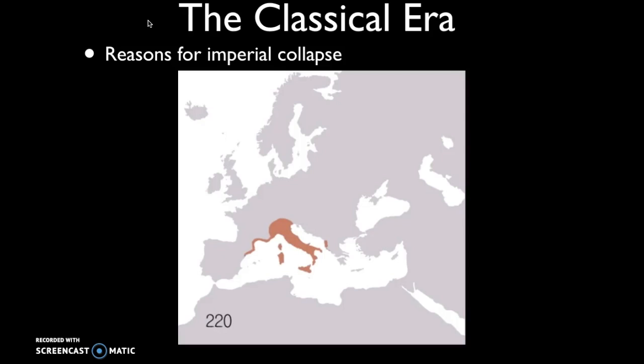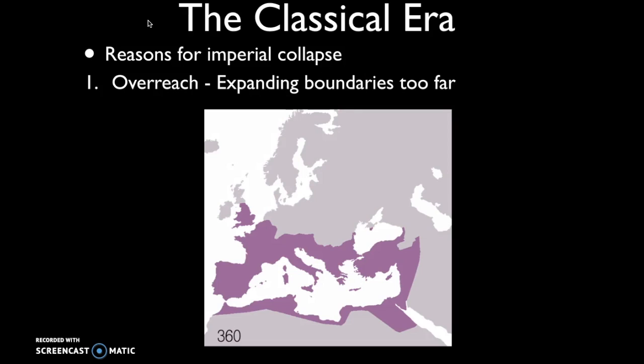One, as you see empires grow over time, eventually they just become unmanageable. Here we see the sort of spread of the Roman Empire. Did you notice what happens? Eventually the empire split apart into two pieces because it just became overextended is oftentimes the word, or there was imperial overreach, where you expand your boundaries so far that it's just difficult to manage.